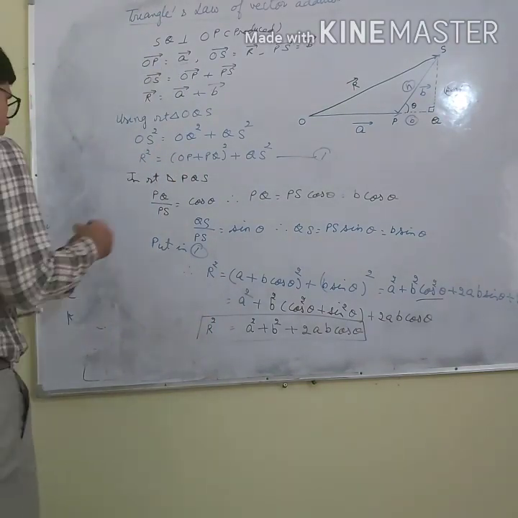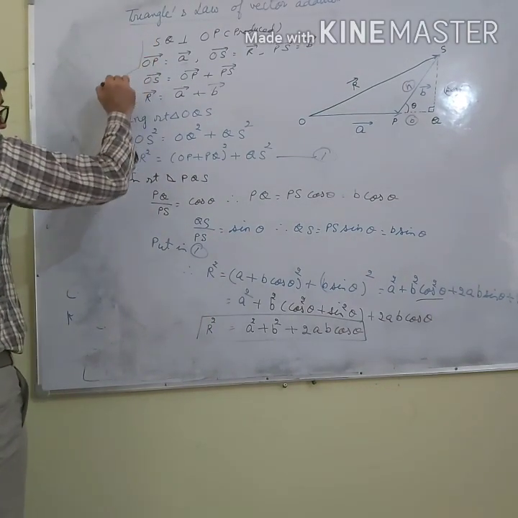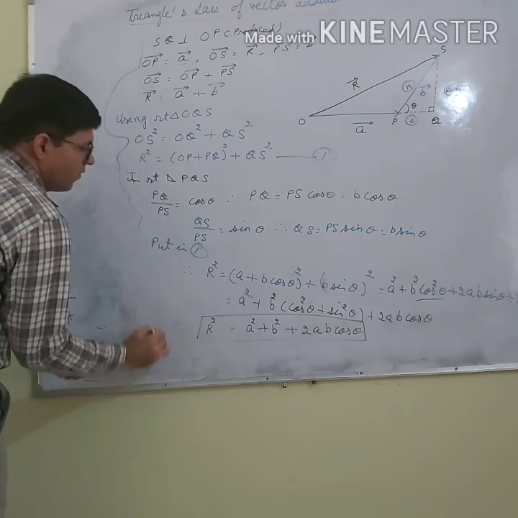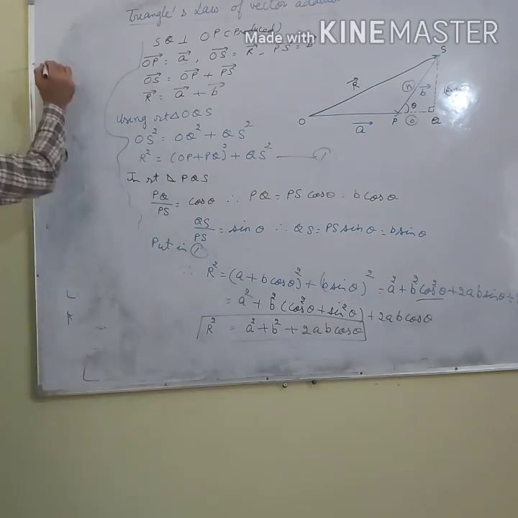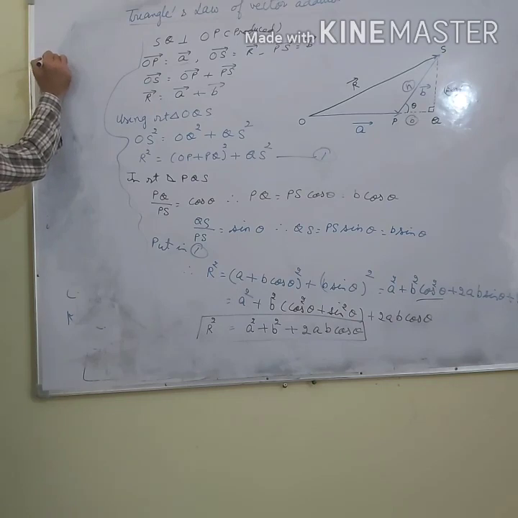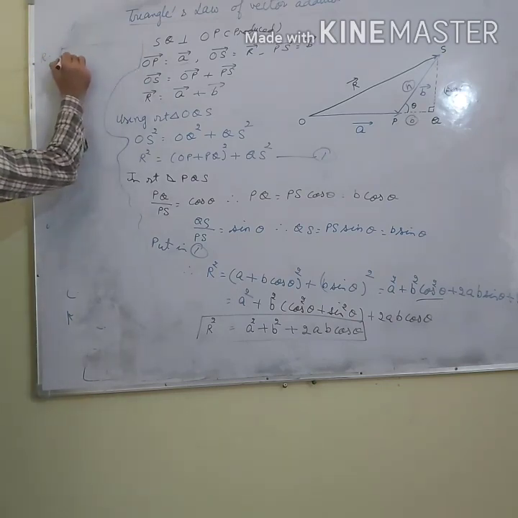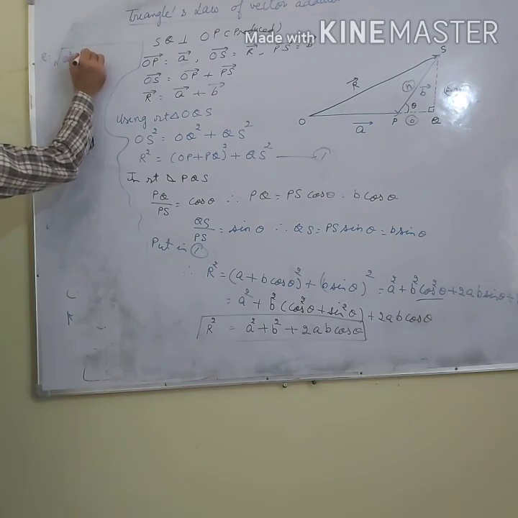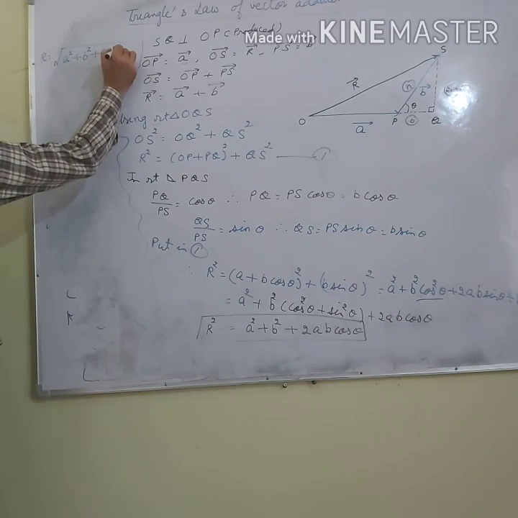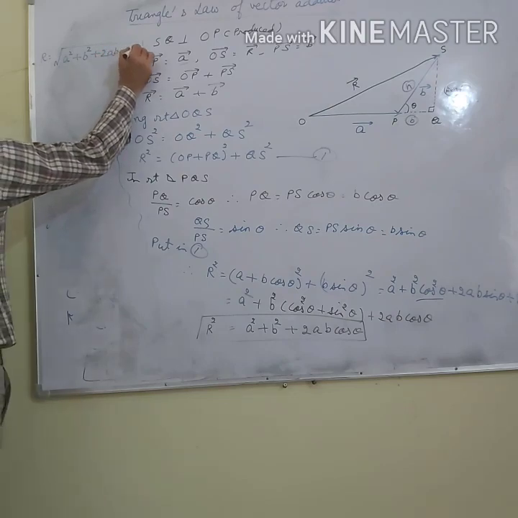Now what will R be? R will be under root A square plus B square plus 2AB cos theta.